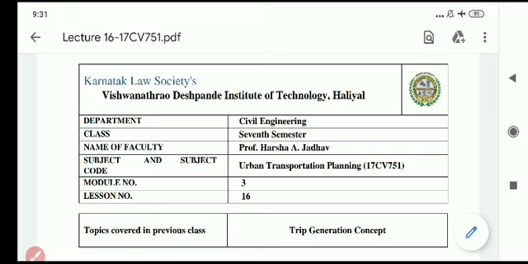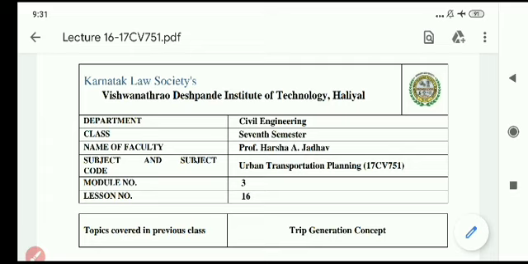So in the last class we discussed the trip generation concept. We discussed what we mean by trip generation, what we mean by home based trips, what we mean by non home based trips, and what is the meaning of trip production and trip attraction. These concepts we discussed in the last class.